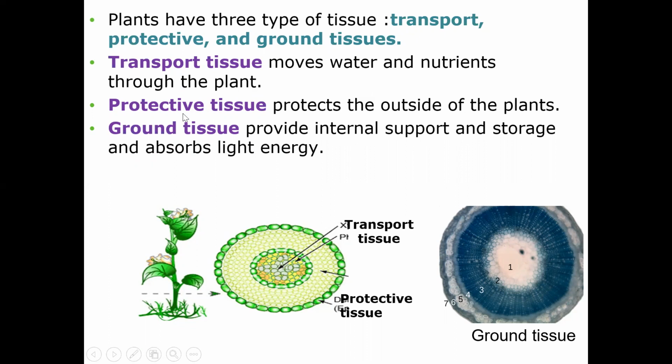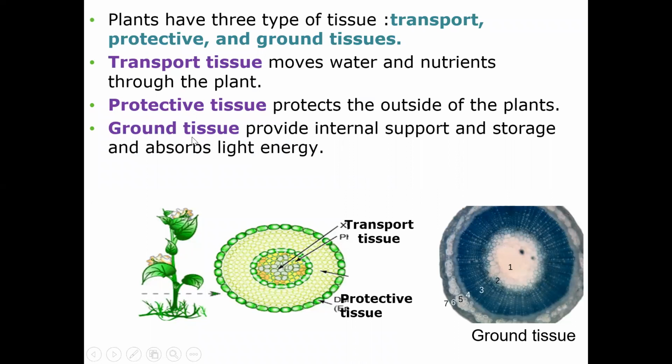Ground tissue provides internal support and storage and absorbs light energy. So ground tissue can support the internal part of the plant and store and absorb light energy.